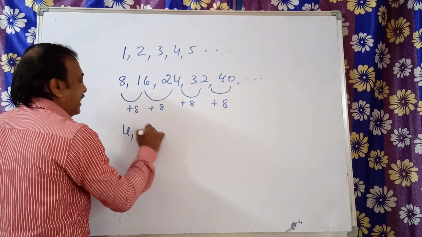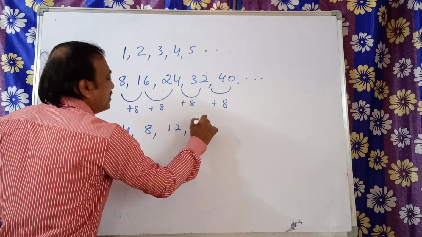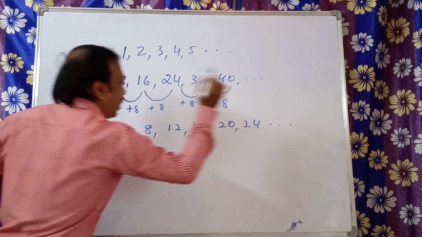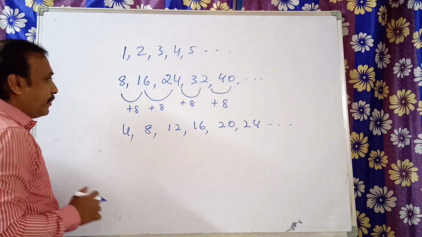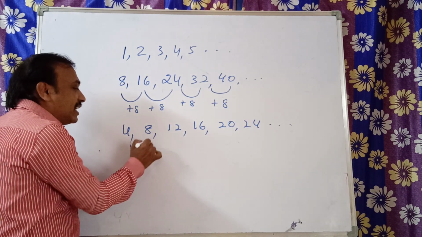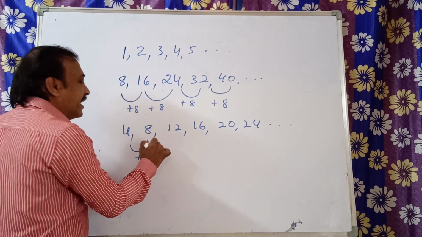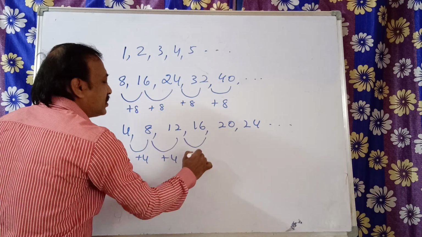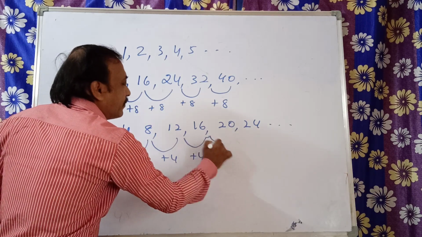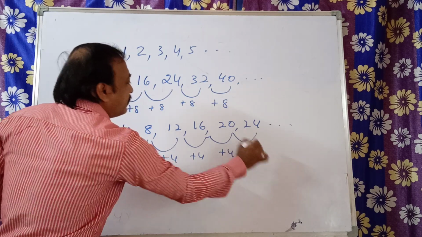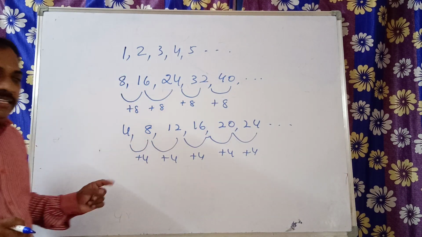Now we see one more example: 4, 8, 12, 16, 20, 24 and so on. You see now here also what makes the difference? Increasing how much? Plus 4. Again plus 4, and plus 4. Then from here to here plus 4, and from here to here plus 4. Are you observing this? Yes.